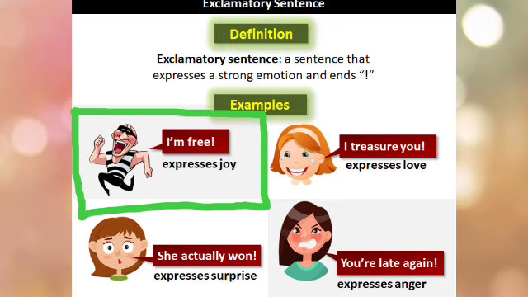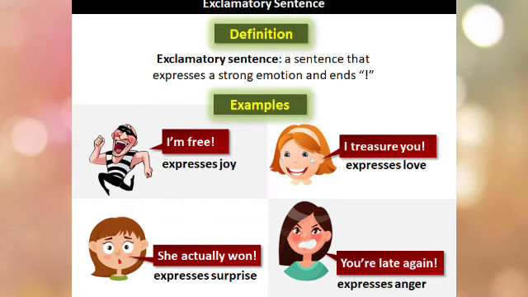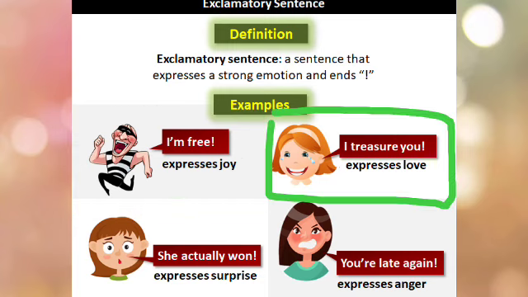First example is I am free. This sentence expresses the feeling of joy. Second example is I treasure you. This sentence expresses feelings of love.